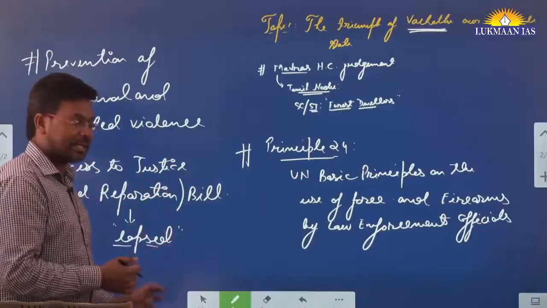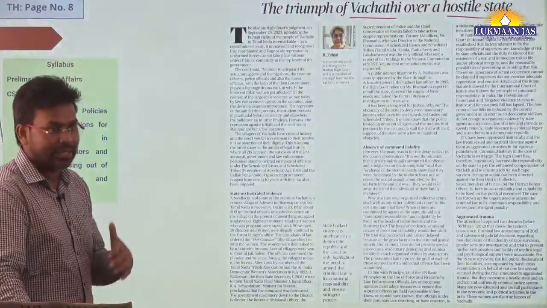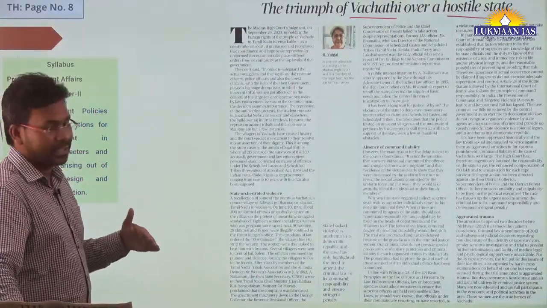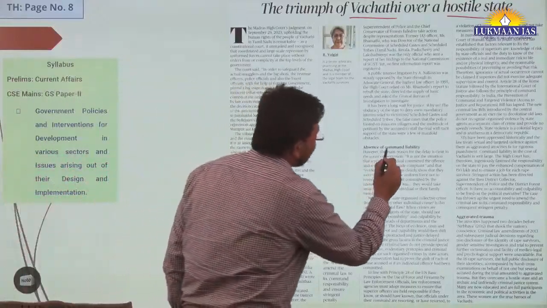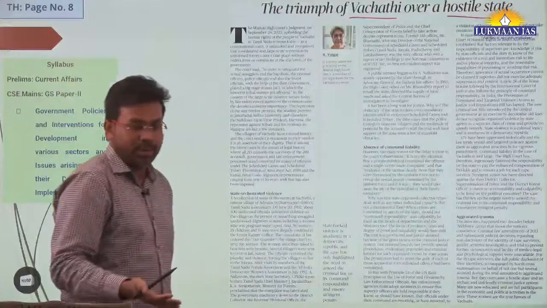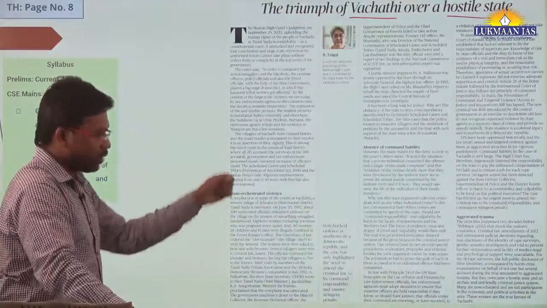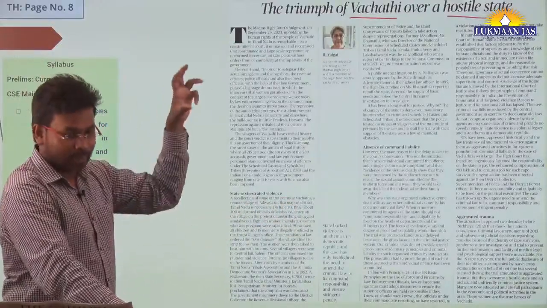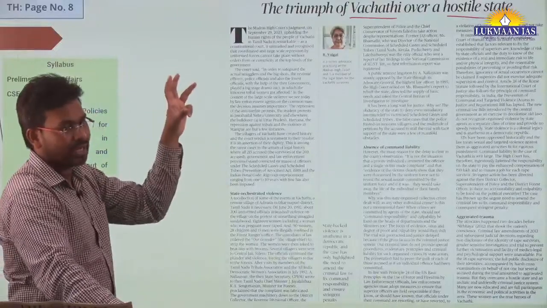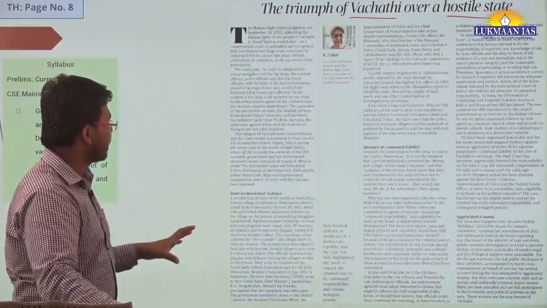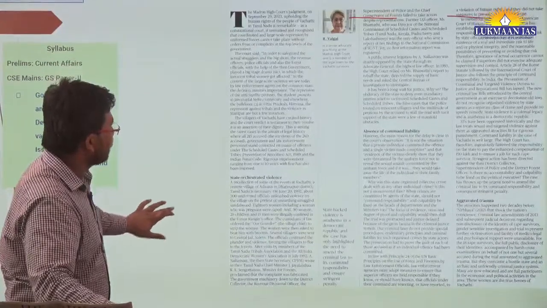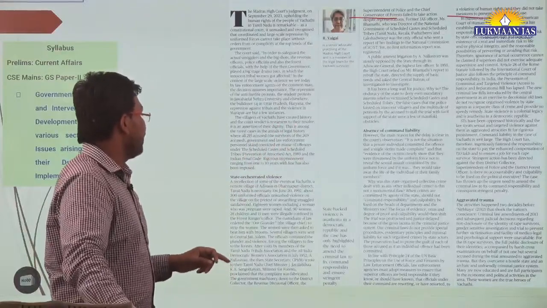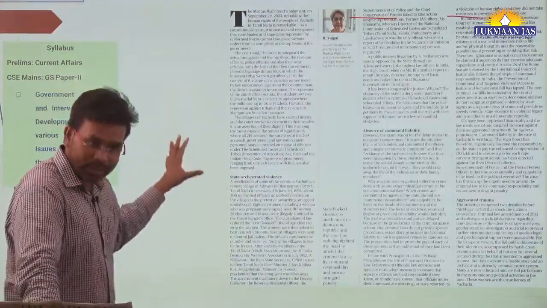So after reading these articles, we get a kind of perspective. We understand how command liability can be ensured. It says there is an absence of command liability. In India, we do not have command liability. Although there are people in a hierarchy, do we hold them accountable? Do we make them accountable in a chain of hierarchy? So the court of law says about this particular thing. In this article, they have also talked about the Scheduled Castes and Scheduled Tribes Prevention of Atrocities Act, and the Indian Penal Code. So I hope you understood the case.